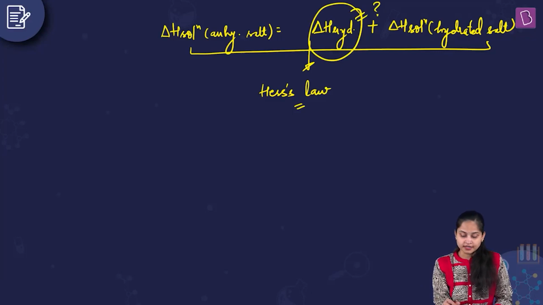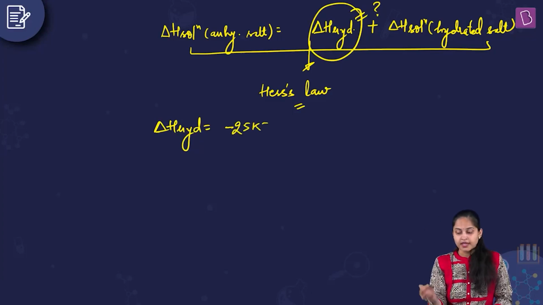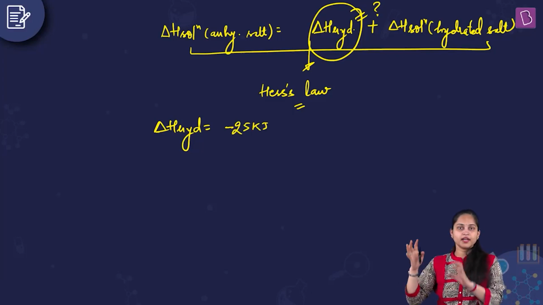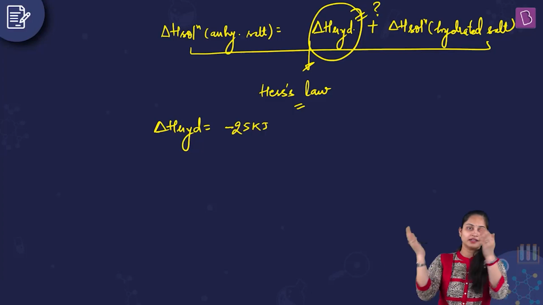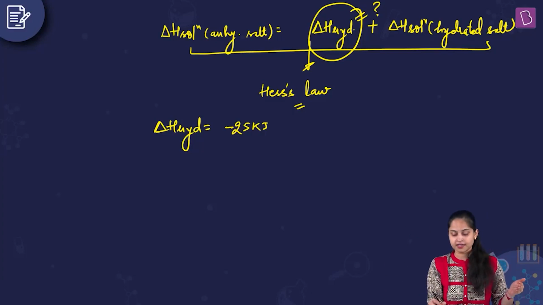So delta H of hydration is equal to delta H of solution for anhydrous salt, which was minus 25 kilojoule, and minus of delta H of solution for hydrated salt. Over here energy was absorbed, but when we take it to the left hand side, we get minus 67 kilojoule.